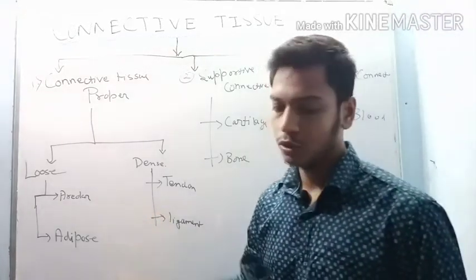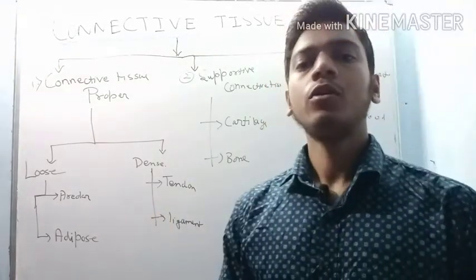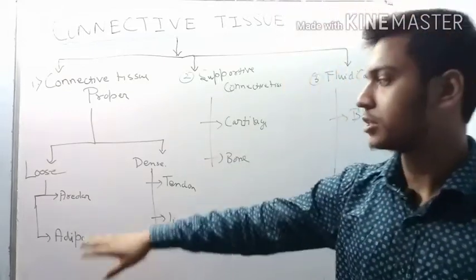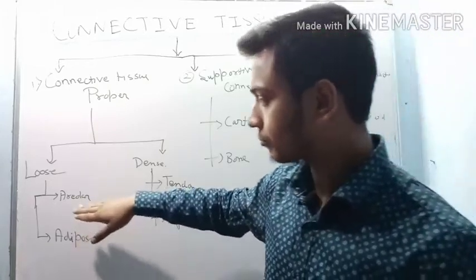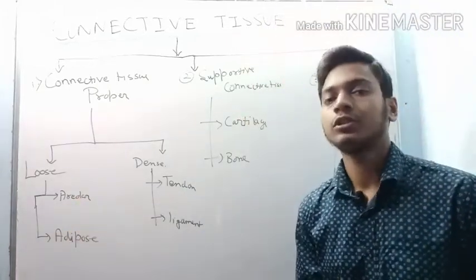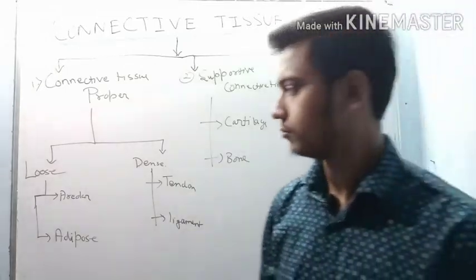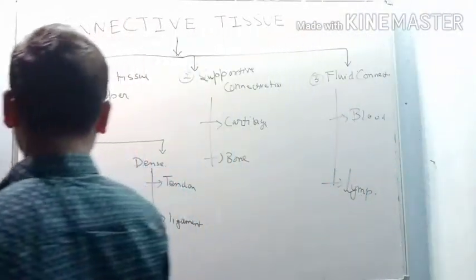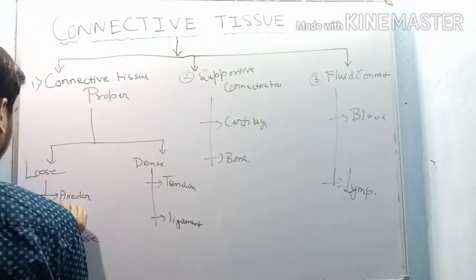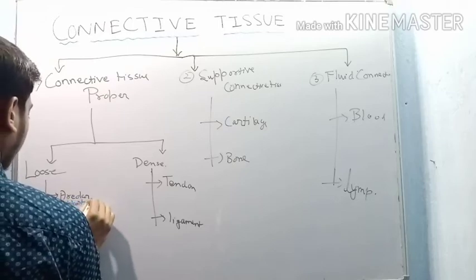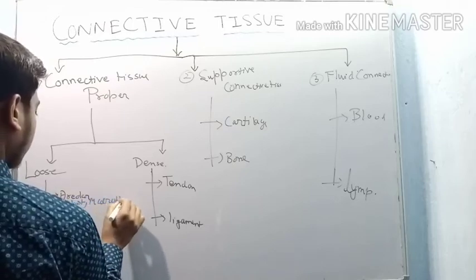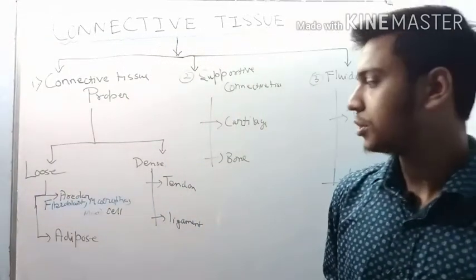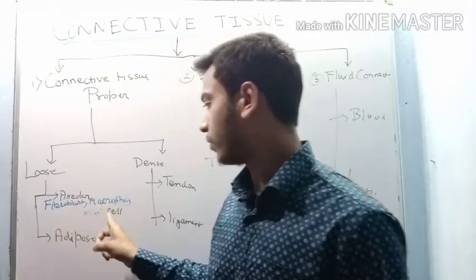Now coming to the first, areolar tissue. This areolar tissue is present beneath the skin, that is, it is present under the skin only, and it helps as a support to the epithelial tissue. This areolar tissue contains fibroblasts, macrophages, and mast cells.